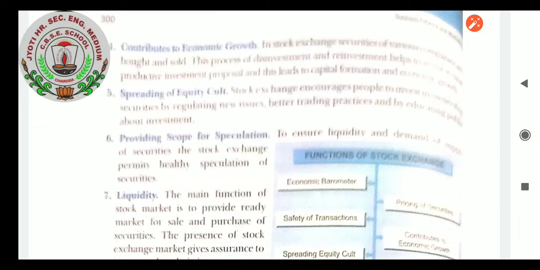The process of disinvestment and investment helps to contribute to the economic growth of our country, as the funds accumulated through the stock exchange will form capital for the company as well as for the country's economic progress. Spreading of equity cult. When we talk about the stock exchange, it not only does the buying and selling of securities but also helps in spreading the knowledge of equity shares and other trading practices by evaluating the process after investment.